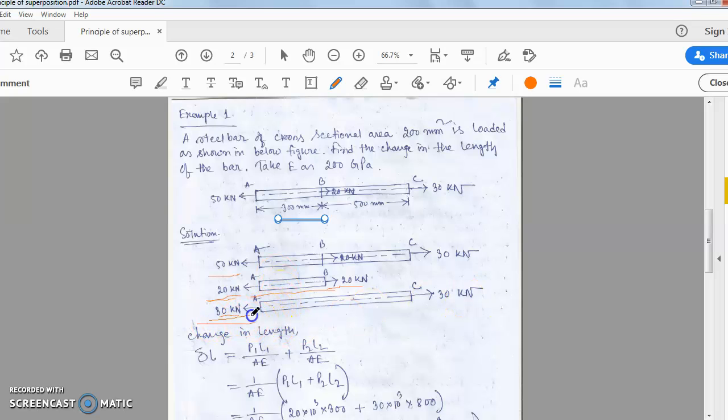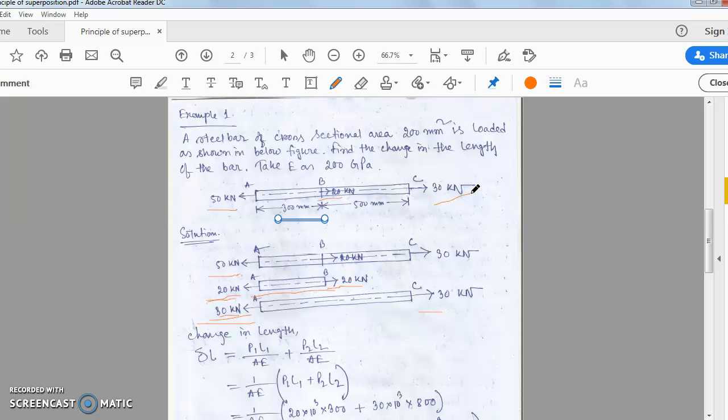So there is 30 kilonewton. So here also there is a 30 kilonewton. That means for AC segment also we notice that there is a tensile stress. So the total load as per the given numerical example in the question paper, the total load had been balanced. So there is a 50. Here we see this is 20, this is 30.